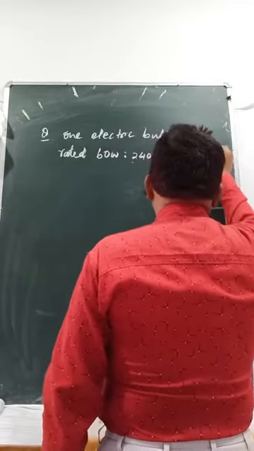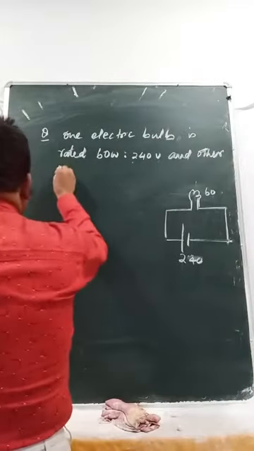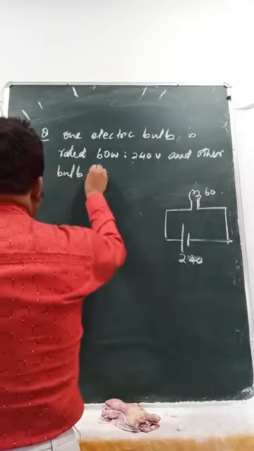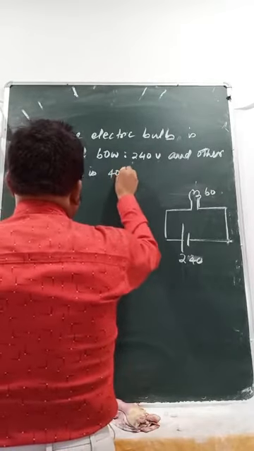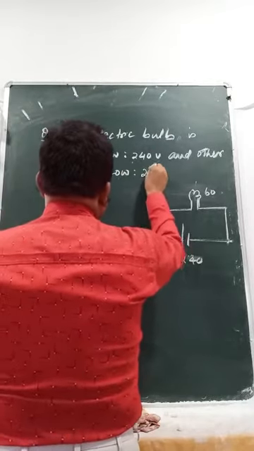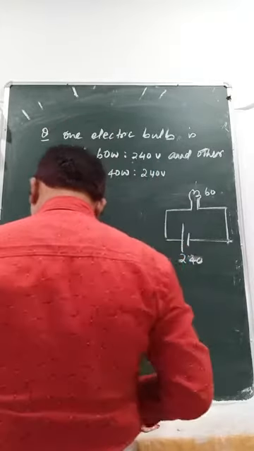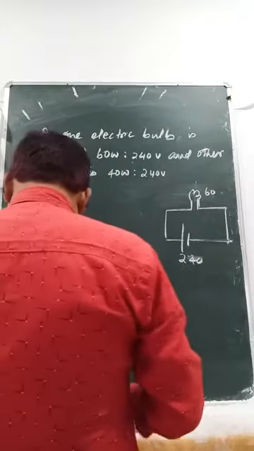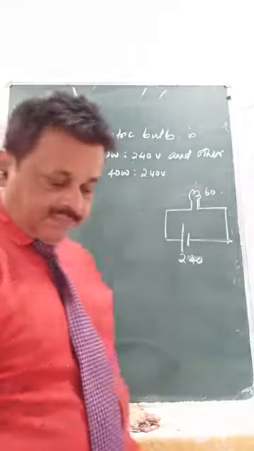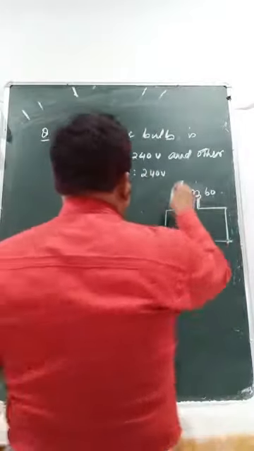Then the other one is, the other bulb is 40 watt 240 volt. Okay. So which bulb has the higher resistance?